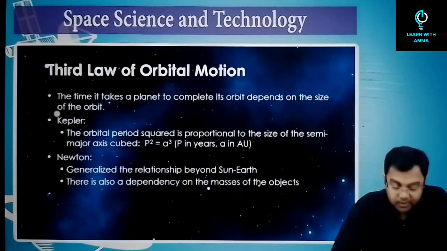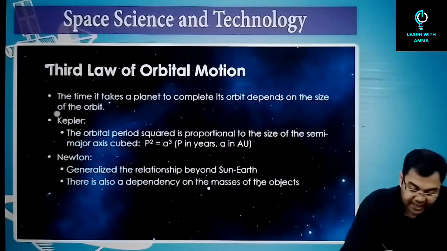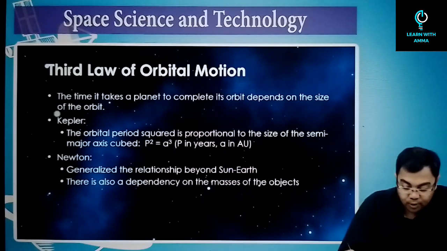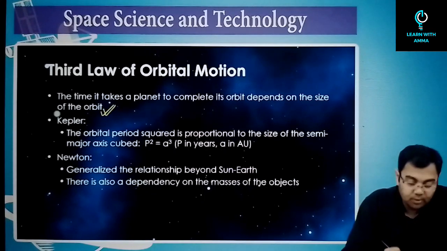Then we have the third law. What does the third law say? The time it takes for a planet to complete its orbit depends on the size of the orbit.